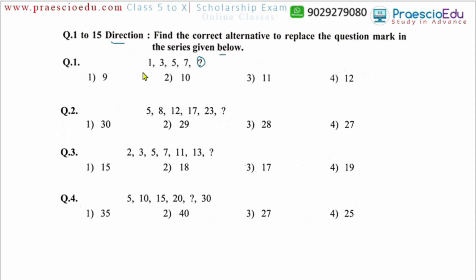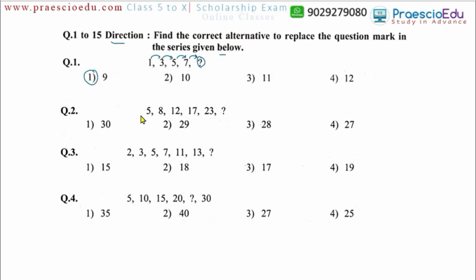Now question number 1. In this series, 1, 3, 5, 7 and then a question mark. This is very simple. This is a series of odd numbers. 1 plus 2 is 3, then the next odd number 5, then 7, and after this the 9 comes. So option number 1, 9, is the correct one.